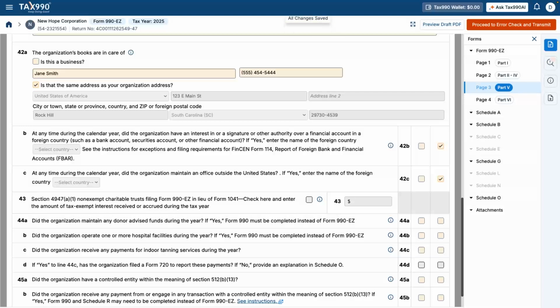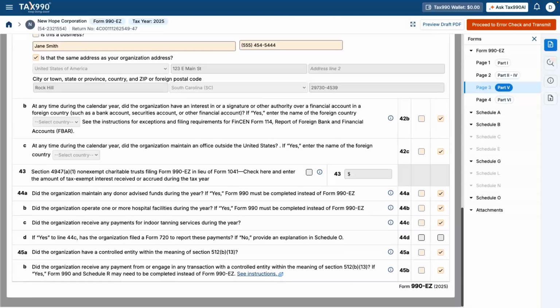Line 43, Section 4947(a)(1) Trust. This applies only to certain charitable trusts, not typical nonprofit organizations. Line 44, specialized activities. These include donor-advised funds, hospital operations, and indoor tanning services. Each must be evaluated individually based on the organization's activities. Line 45, controlled entities. These questions address relationships with subsidiaries and controlled organizations. If such relationships exist, they must be disclosed.